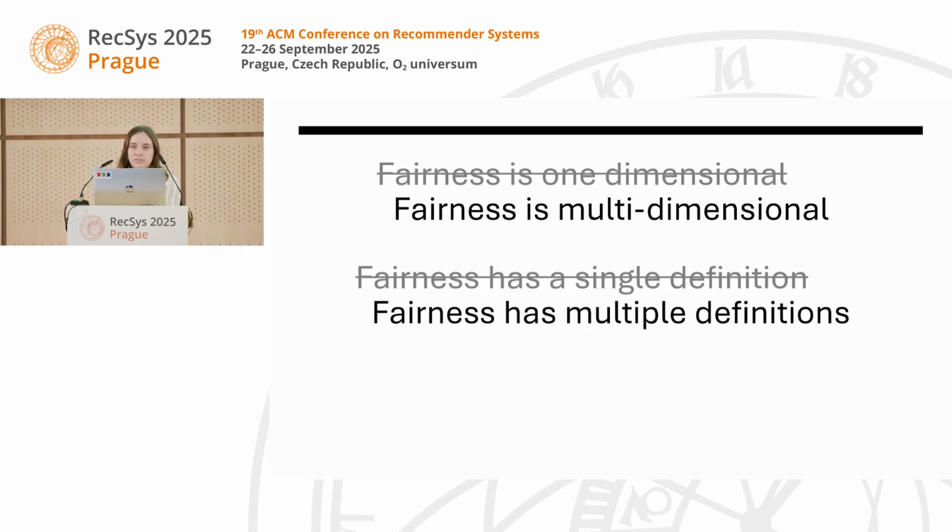We often see that fairness is multidimensional and has multiple definitions. In recommender systems, we might be concerned with fairness for consumers. We might be concerned about the fairness for providers. And even within different stakeholders, we could be thinking about group fairness. We might be thinking about individual fairness. There's a lot of different definitions we can use. There's a lot of different dimensions we can look at for what is making the system fair. And all of those concerns can exist simultaneously. So the idea of our paper was to introduce an approach that aims to solve this problem.